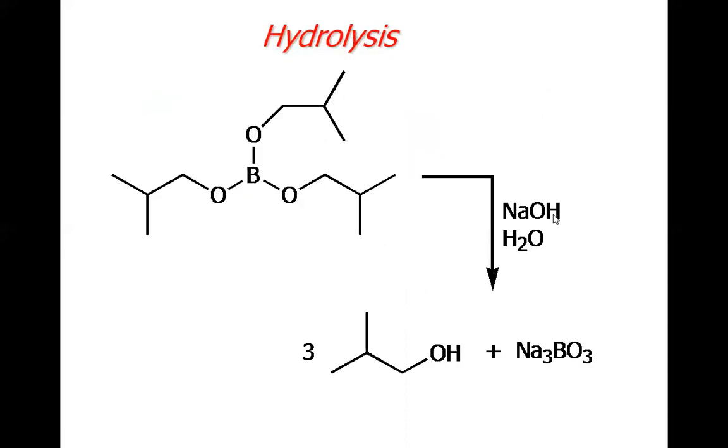And in the third step, there will be hydrolysis using sodium hydroxide. This boron and oxygen bond will break, and we will have overall 3 moles of alcohols.